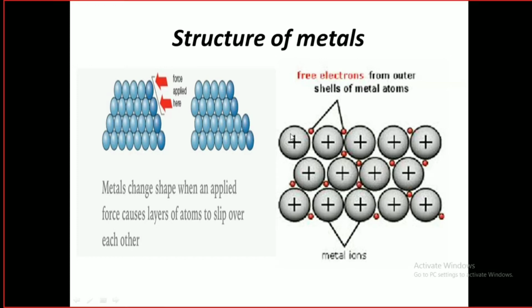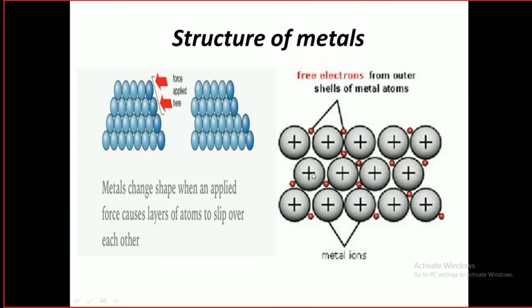How are they formed? In these metal atoms, the valence electrons get free of the attraction of the nucleus and start roaming among the spaces between these atoms. If you see how my cursor is rolling between the spaces of the metal atoms, you realize that no doubt these metal atoms are tightly packed, but still there are some spaces between them, and the electrons which get free from each and every metal atom start moving freely between these spaces, between these positive atoms.